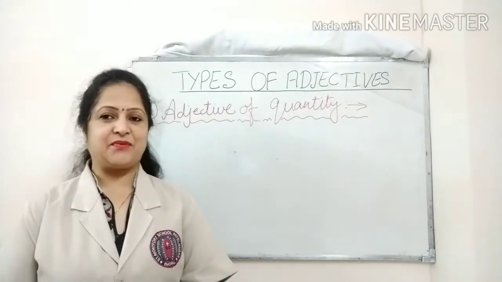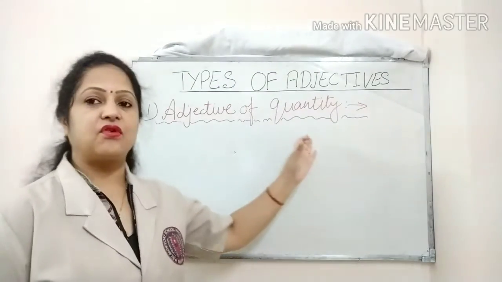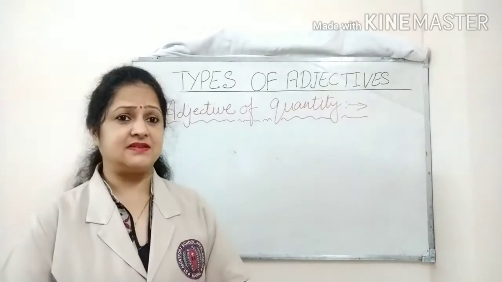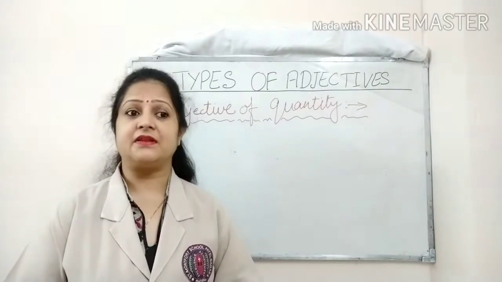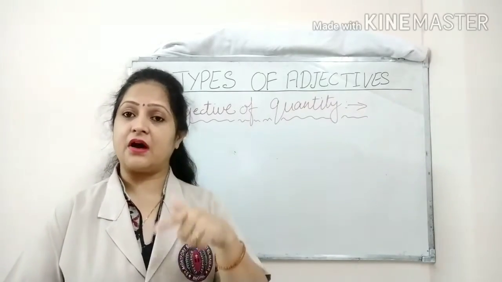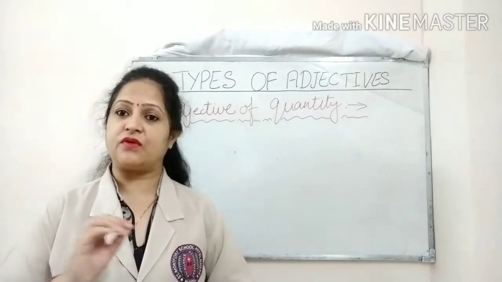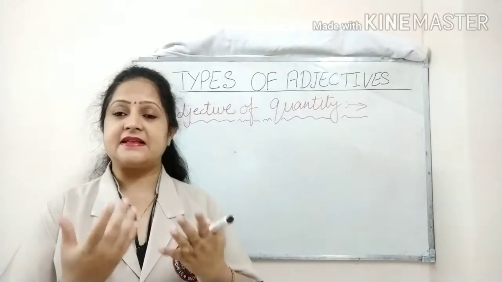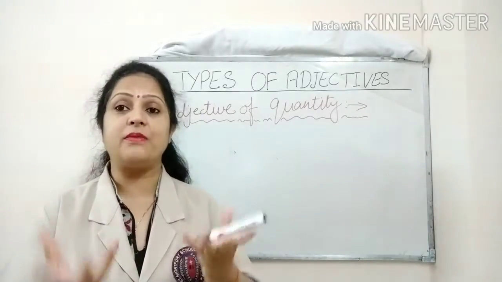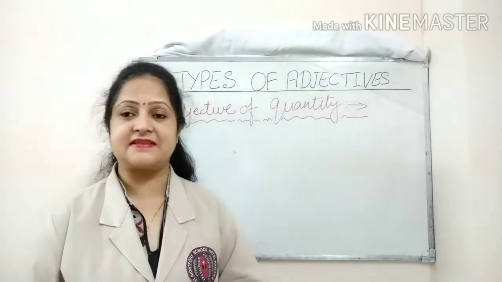Now the second type of adjective is adjective of quantity. So what is adjective of quantity? The words which describe the approximate quantity of nouns or pronouns are known as adjective of quantity. These adjectives answer the question of how much. Let's take some examples here.